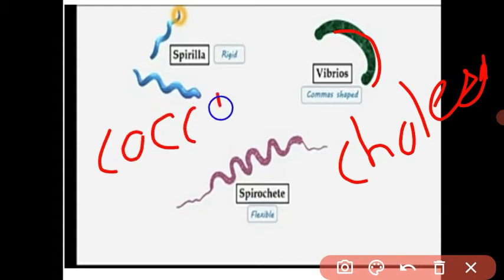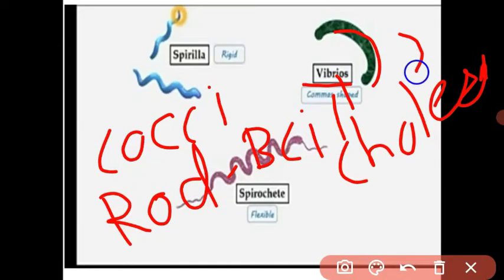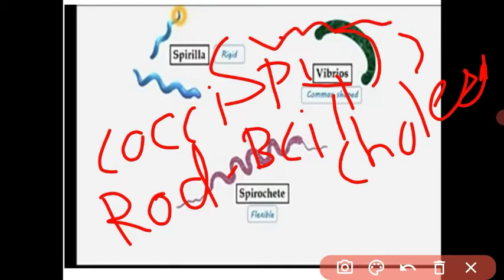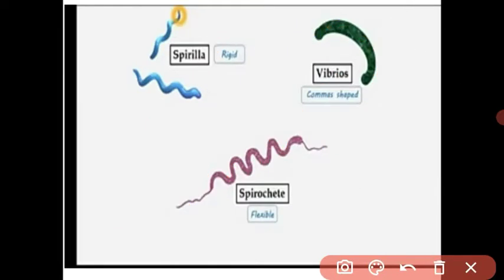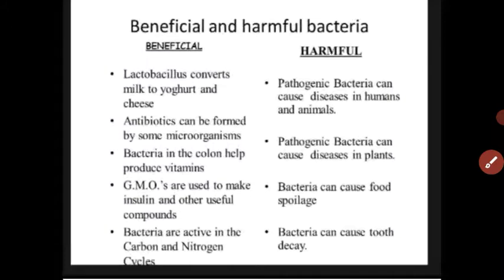Cocci means spherical in shape. Second, the rod-like shape is called bacilli. Third is the vibrio, which means comma-like shape, and another is the spiral, also called spirilla, which means a curve-like shape. There are 4 types of bacteria on the basis of shape, and bacteria are a good example of kingdom Monera.